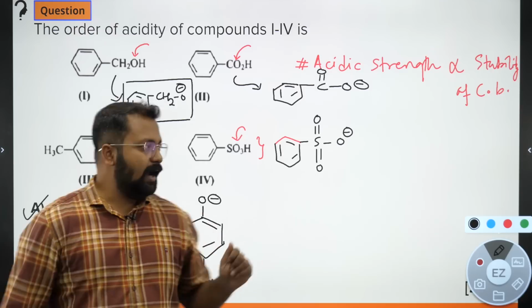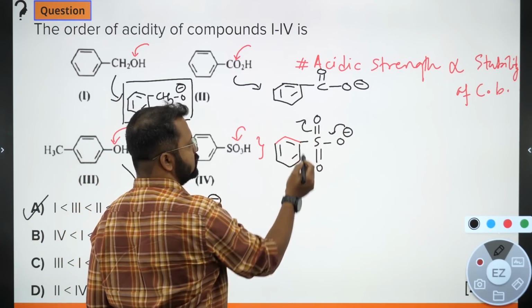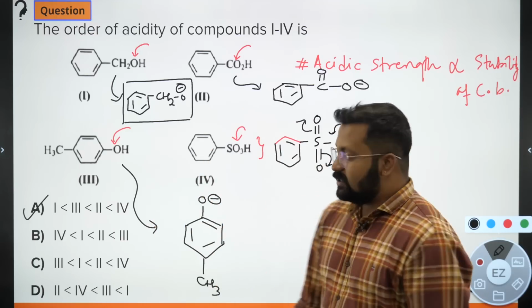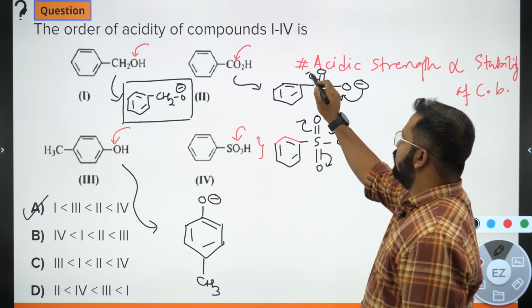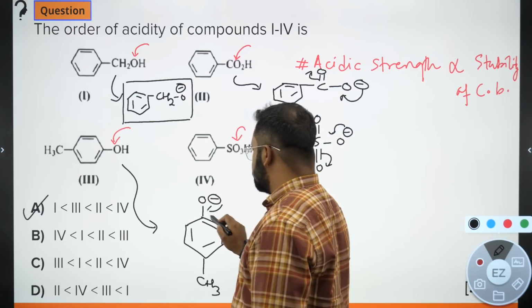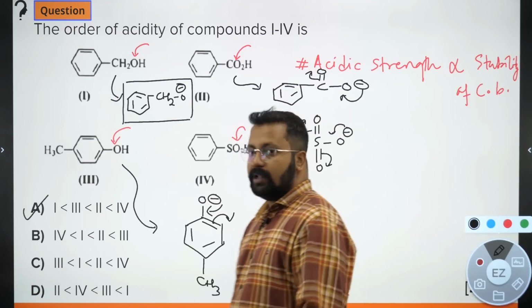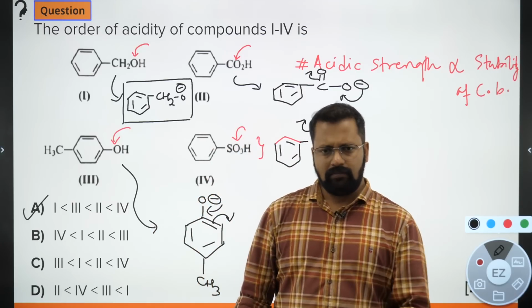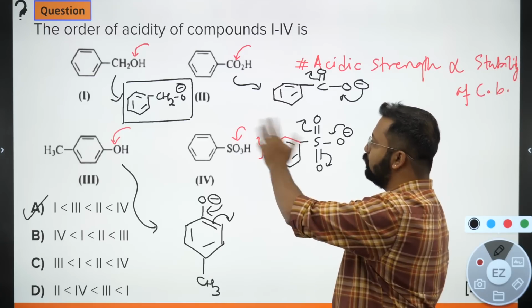Now if I look at O minus, this O minus is conjugated with this. It is also conjugated with this. Now all of these resonating structures are equivalent. Here also the resonating structures are equivalent, but over here resonating structures are non-equivalent. Equivalent resonating structures means when you draw the resonating structures, whatever is formed looks structurally alike when compared to the previous one.